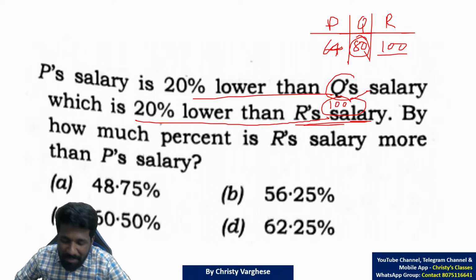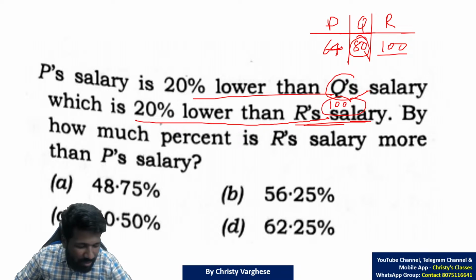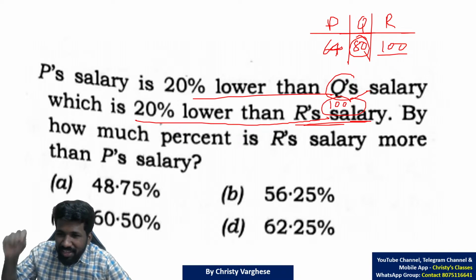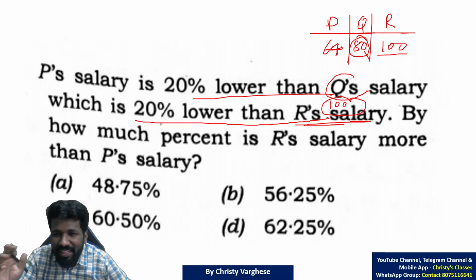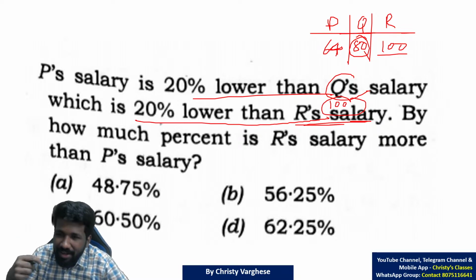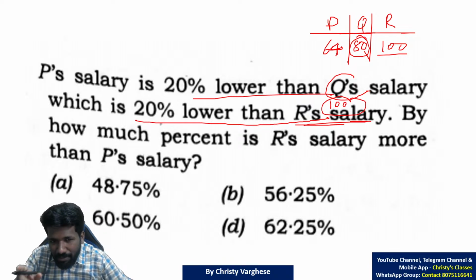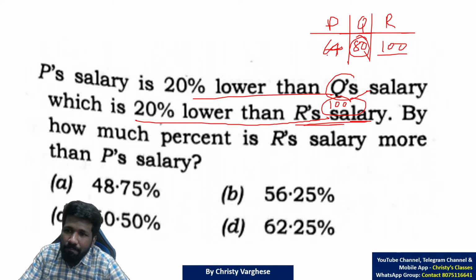Just because we learn something in school doesn't mean that it should be used throughout your life the same way, that you should do math or anything only that way. So you have to unlearn and relearn many of your school math. That is what I always say. That will help to save a lot of time. Anyway, P's value will be 64 if R's value is 100.